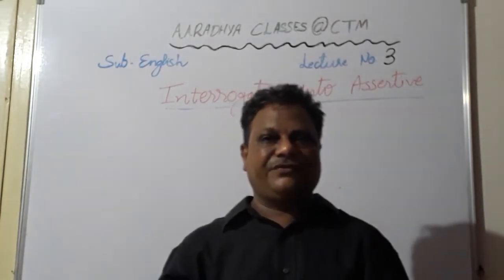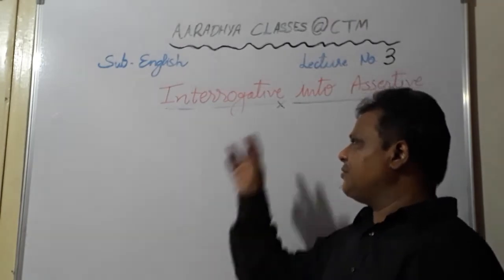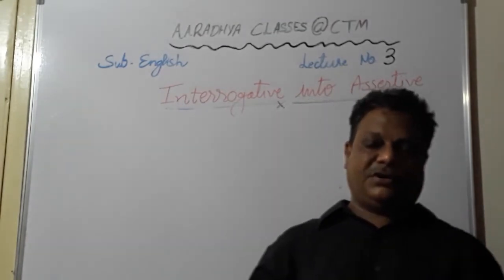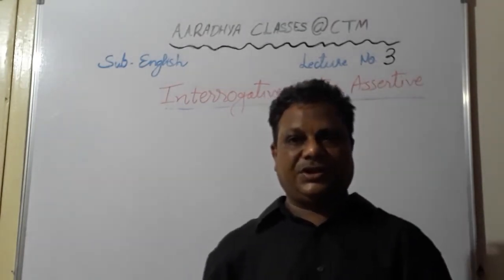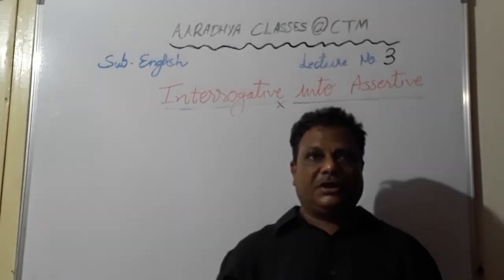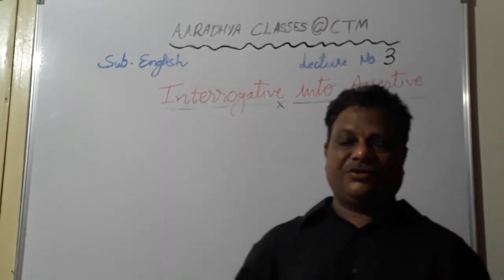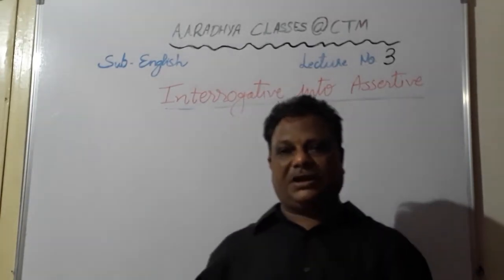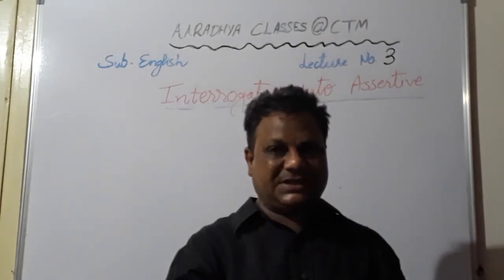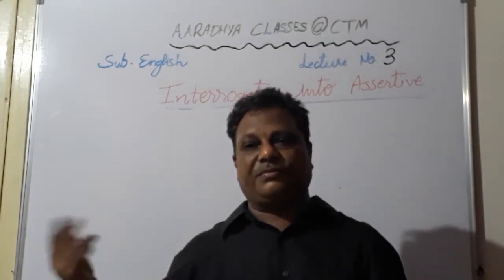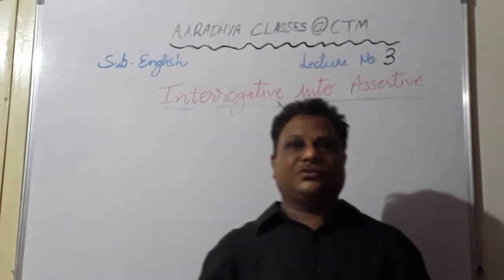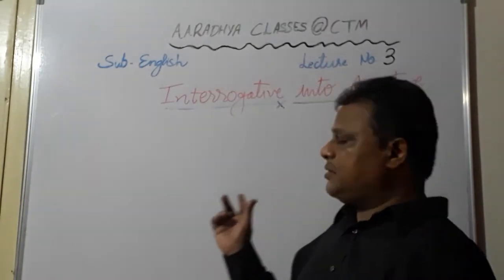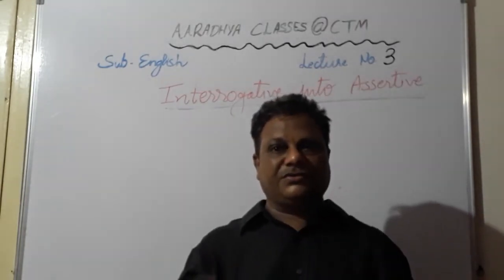Students, in my previous video, we have already taken up your new topic, interrogative into assertive. Remember, in the previous two videos, we have also seen how to convert a particular type of sentence into assertive or into interrogative. Okay, if we revise, let me tell you the basic rule for this. If the given assertive sentence is positive, its interrogative will be negative. And if the given assertive sentence is negative, its interrogative would be positive. So students, just keep that rule in mind.